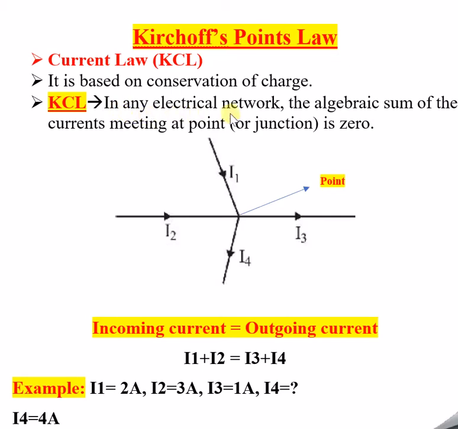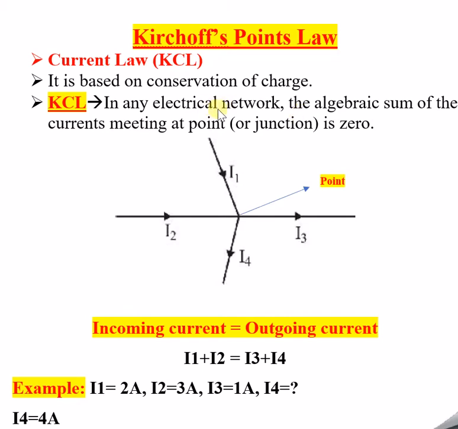In any electrical network, the algebraic sum of the currents meeting at a point or a junction is zero. So what is this electrical network? We have already studied multiple electrical networks, which consist of resistors, voltage sources and current flowing through them, and any of the basic circuits we have understood in the previous session. So this is the electrical network, which consists of network elements.